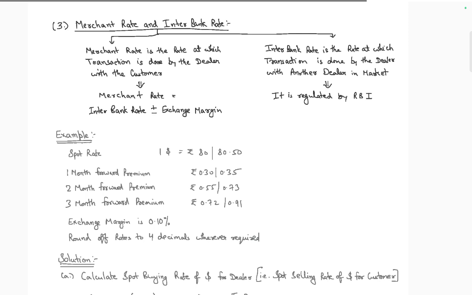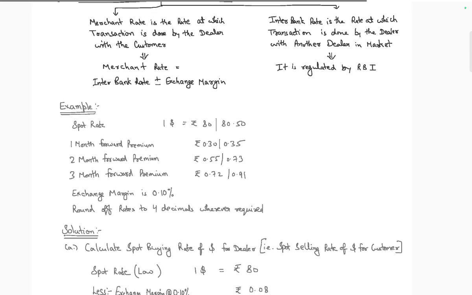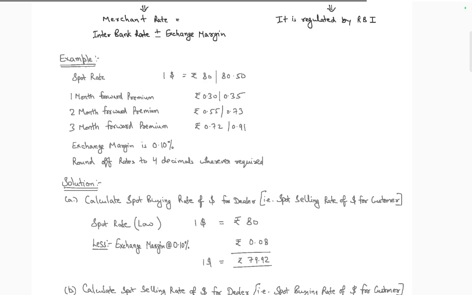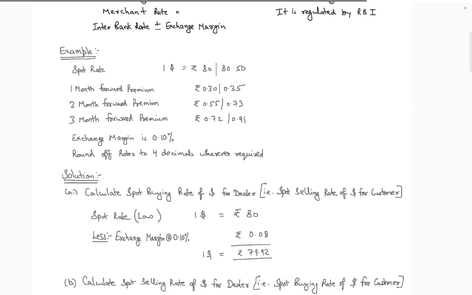Example: spot rate is 80.5. The 1 month forward premium is 0.3, 2 months is 0.55, 3 months 0.72. The exchange margin is 10%. Round off the rate to 4 decimals. Calculate the spot buying rate of the dealer: spot rate is 80, less exchange margin of 10%.